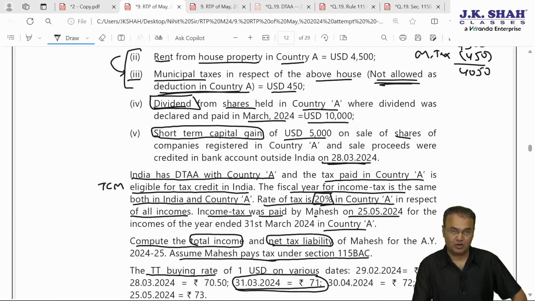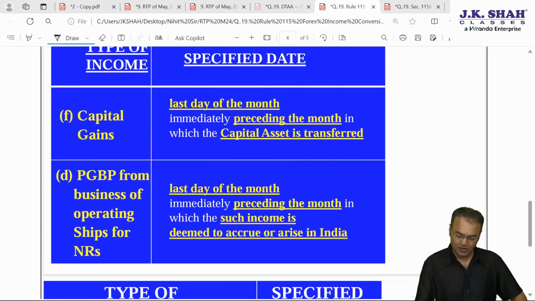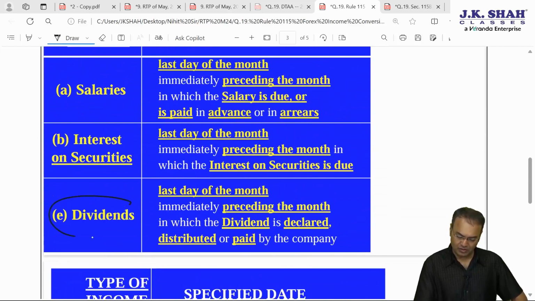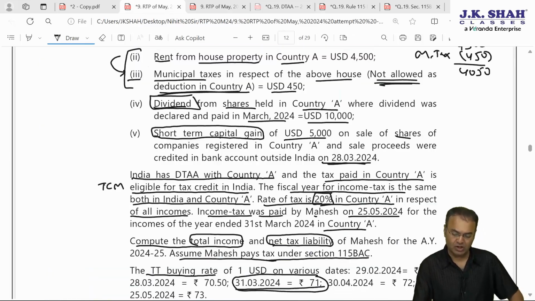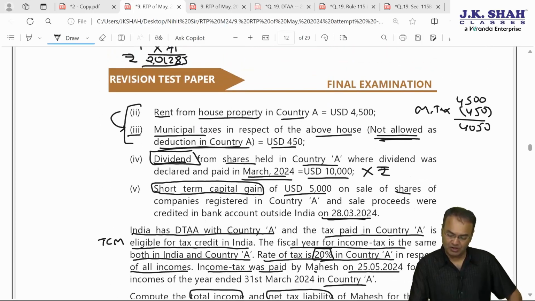Dividend is $10,000. For dividend, which rate to be applied? So let's go back to this. As far as dividend is concerned, last day of the month immediately preceding the month in which dividend is declared or distributed or paid. Last month immediately preceding the month of declaration. So dividend was declared in March 24. We'll have to apply the rate as on 29th February 24. 29th February 24 the rate was 70 rupees. So it will be 7 lakh rupees. Dividend would be, in terms of Indian rupees, it will be 7 lakh.